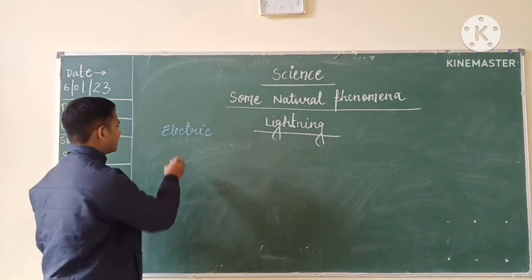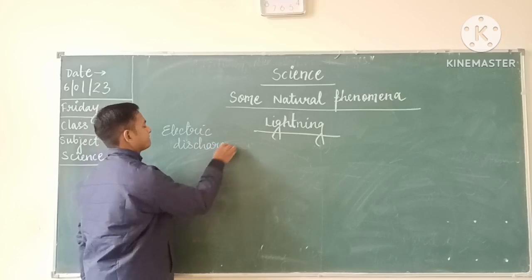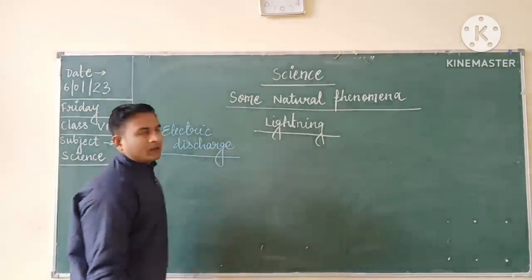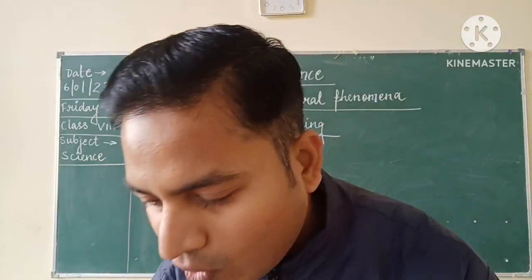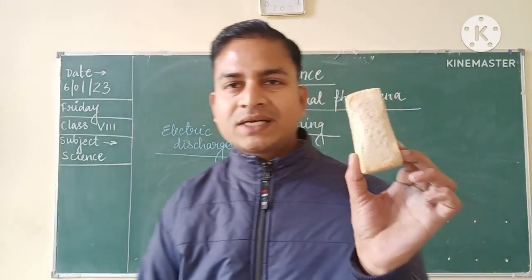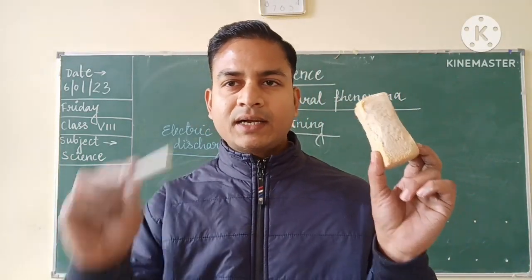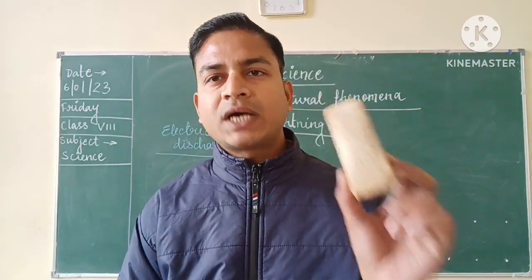See children, electric discharge. What do you mean by electric discharge? Electric discharge means, for example, suppose I have one object in my hand like this and another object like this. This object is having some charges in it.